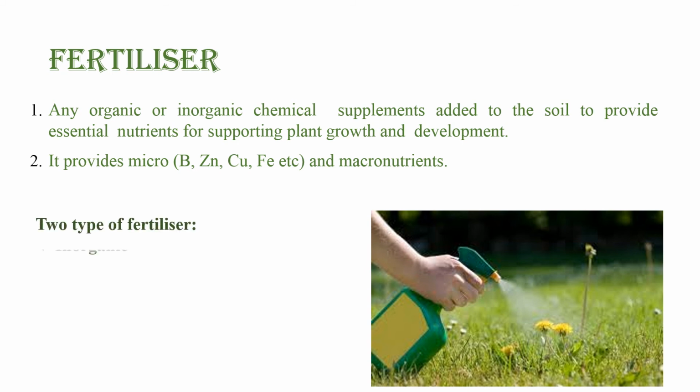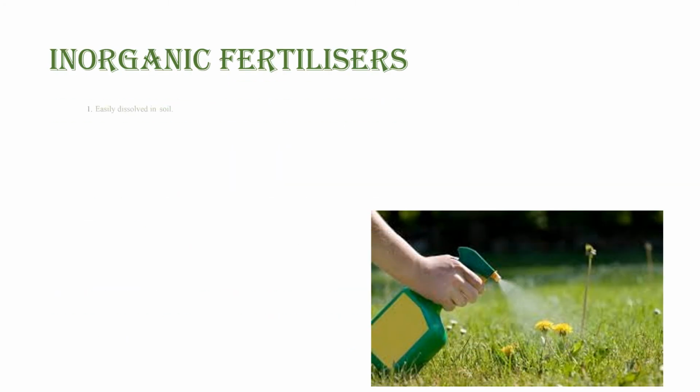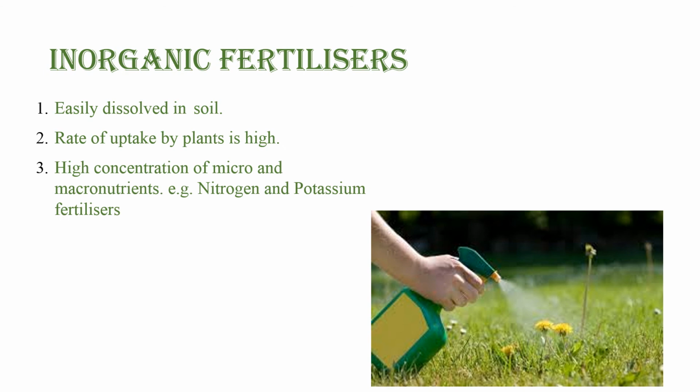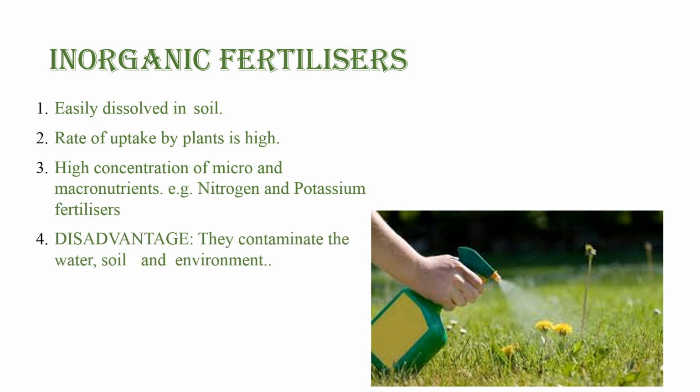Right? There are two types of fertilizers, inorganic and organic. Fine. Next is inorganic fertilizers. Inorganic fertilizers are easily dissolved in soil. The rate of uptake by the plant is high. They have a high concentration of micro and macronutrients, for example nitrogen and potassium fertilizers. And the disadvantage of inorganic fertilizers is that they contaminate the water, soil and environment as well.